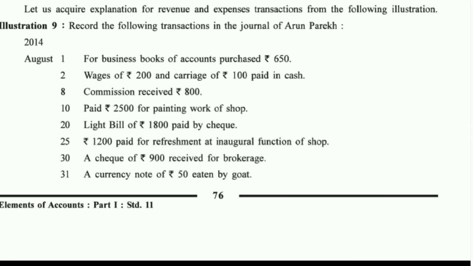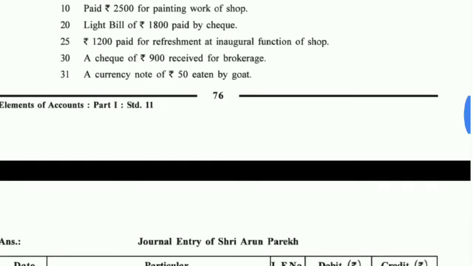Next. Commission received rupees 800 means we have received it in cash. Nothing else was mentioned, which means we received cash. So cash comes in, cash account debit to the name of the income, which is commission account.